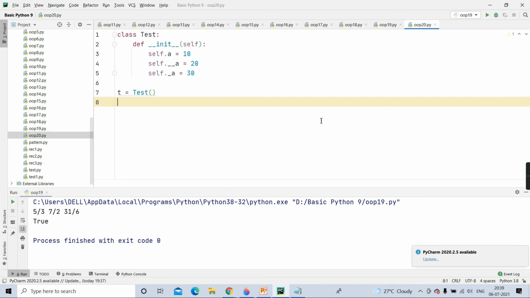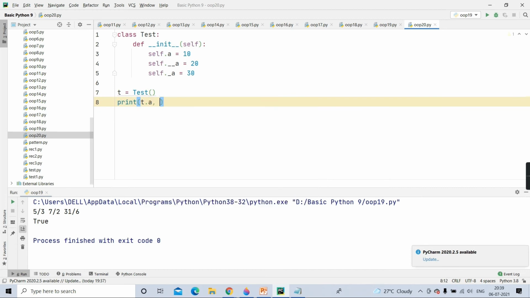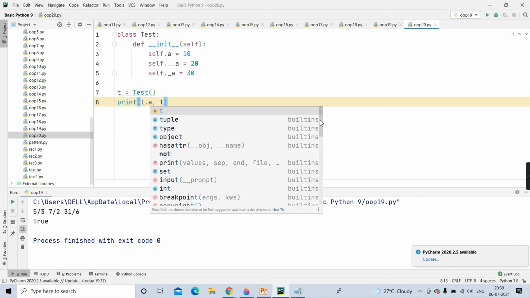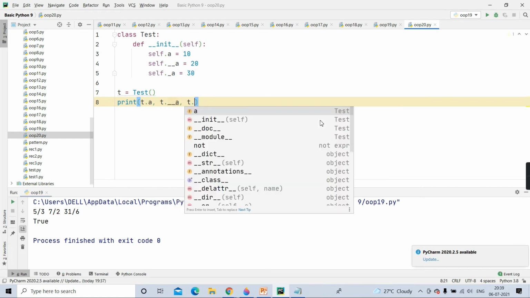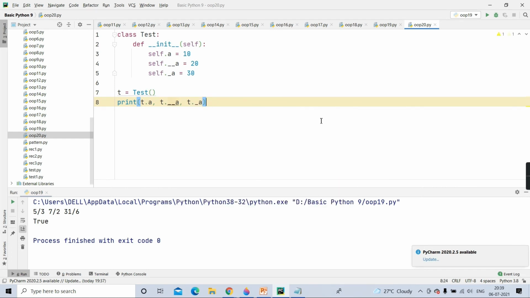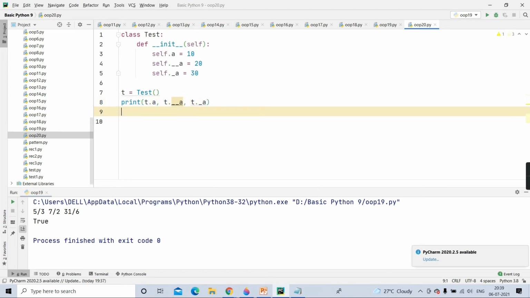Okay, but if you try to access t.a, it will work. T.__a, and see here, t._a. Okay, it is going to give error to one thing from these 3. Clear?